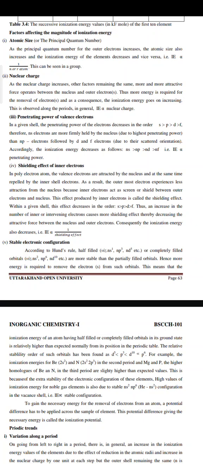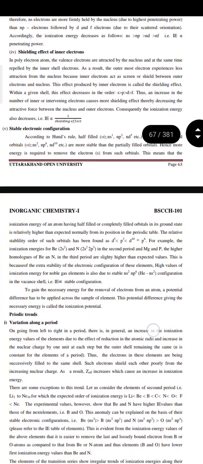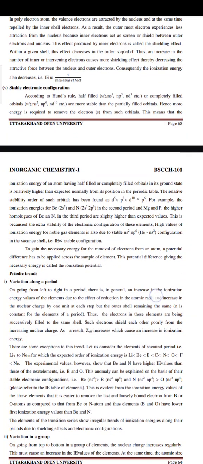Fifth is stable electronic configuration. According to Hund's rule, half-filled or completely filled orbitals are more stable than the partially filled orbitals. Hence, more energy is required to remove the electron from such orbitals. This means that the ionization energy of an atom having half-filled or completely filled orbitals in its ground state is relatively higher than expected normally from its position in the periodic table.